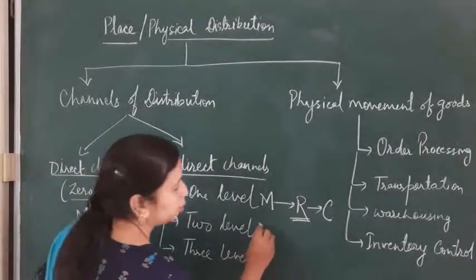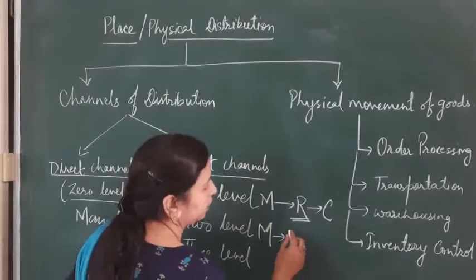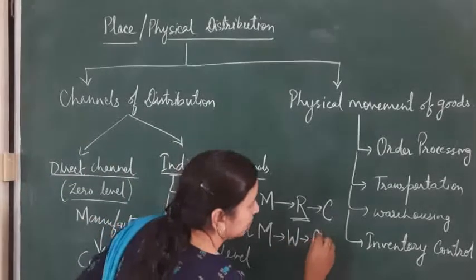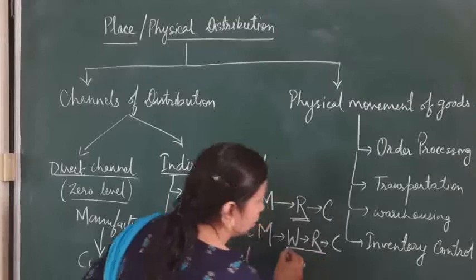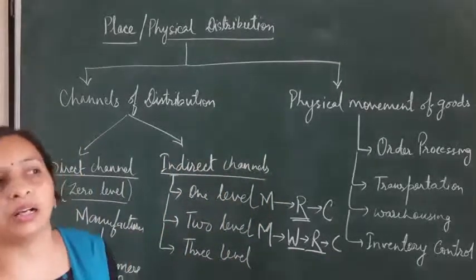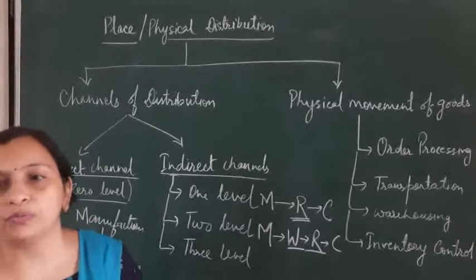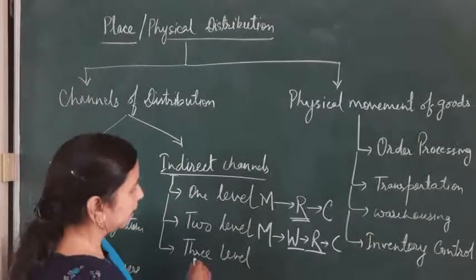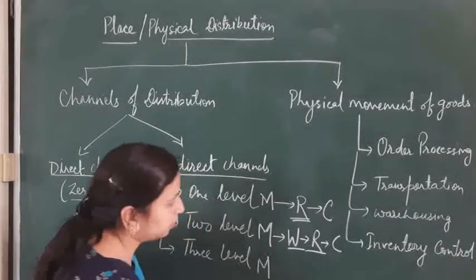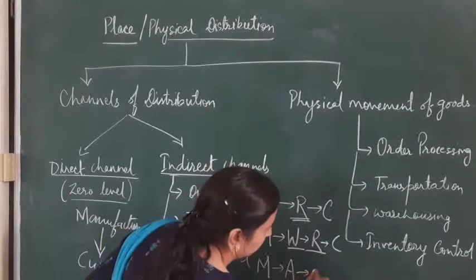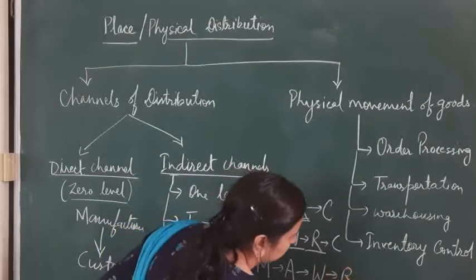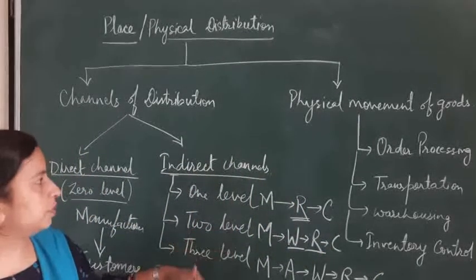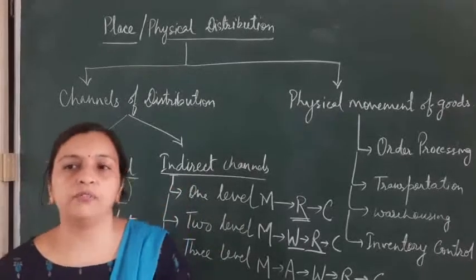In 2 level there are 2 middlemen in between. That means after manufacturer we have wholesaler and then from wholesaler to retailer and then to the customer. That means 2 intermediary or 2 agents are there in between the manufacturer and the consumer. And in 3rd level there are 3 people. Means after manufacturer we have an agent and then the wholesaler, then retailer and then the goods reaches the customer. So these are the three levels of indirect channel of distribution.